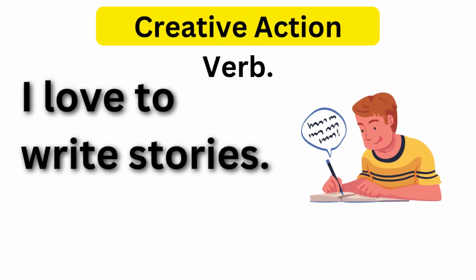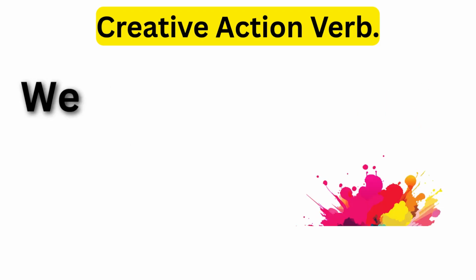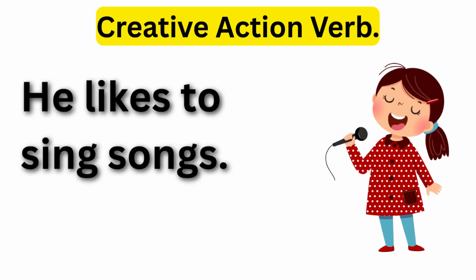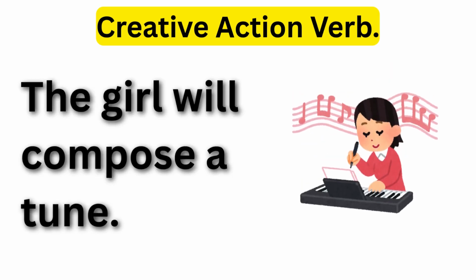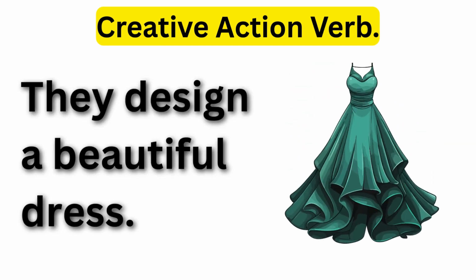Creative action verb. I love to write stories. She can draw a cat. We paint with bright colors. He likes to sing songs. The girl will compose a tune. They design a beautiful dress.